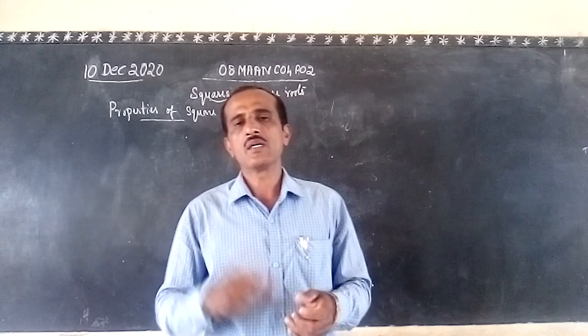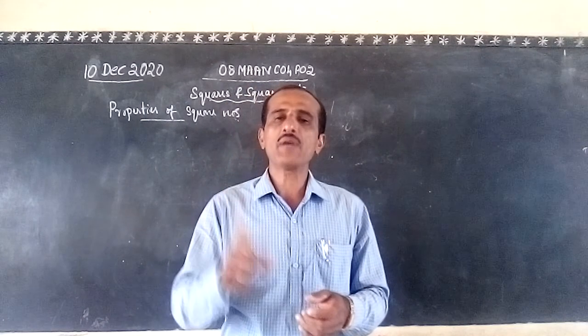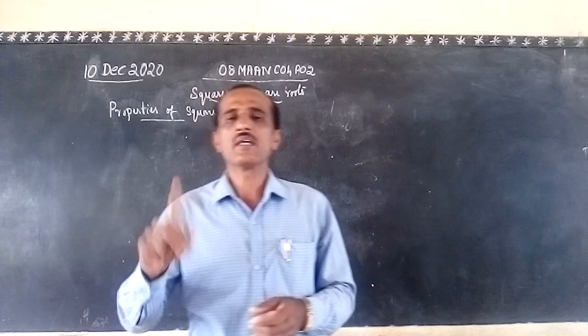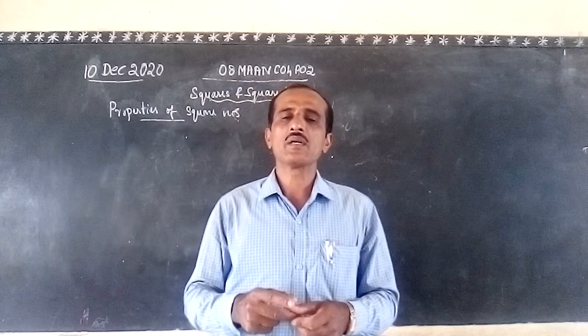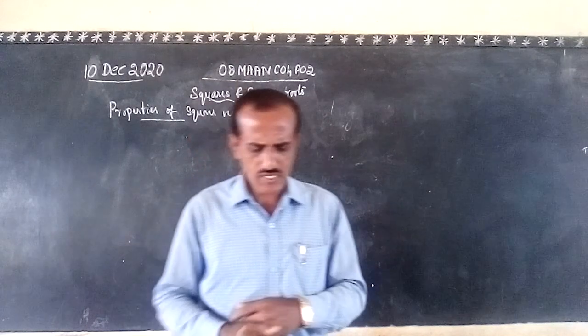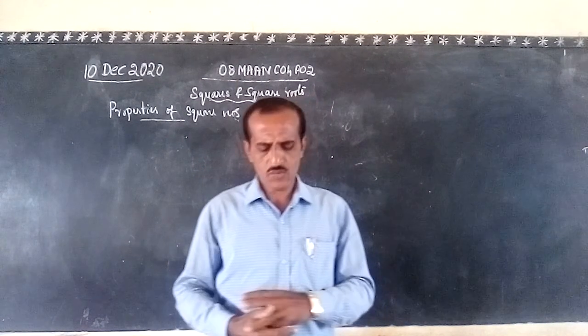If a number ends with 5 in the units place, then the perfect square of such a number always ends with 5 only. That's what we have studied. Along with this, some more properties we have studied.